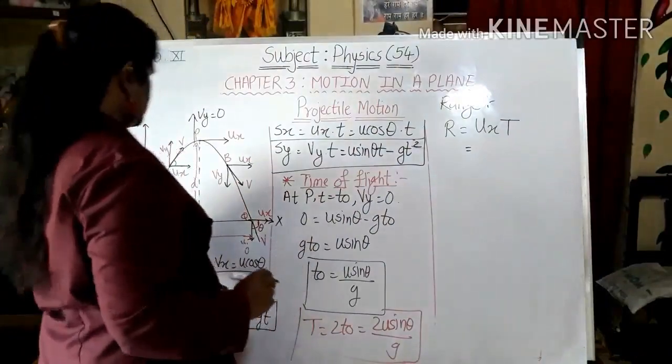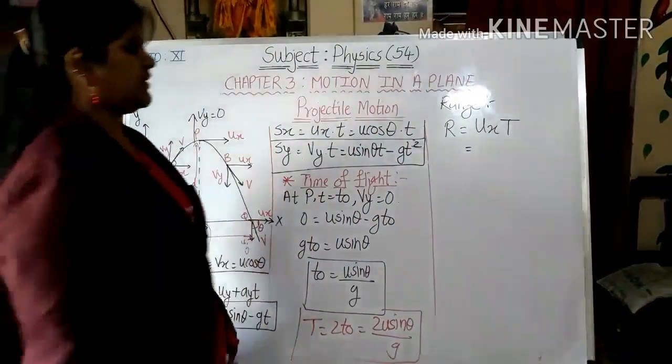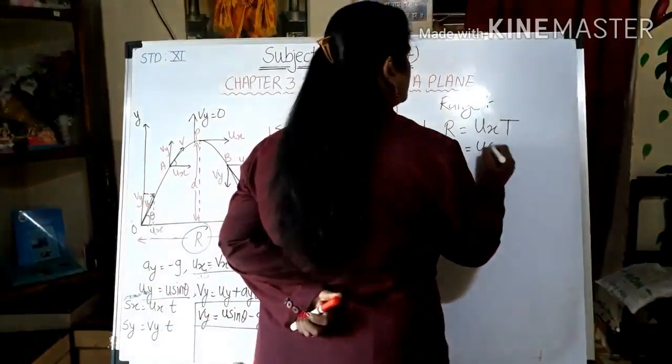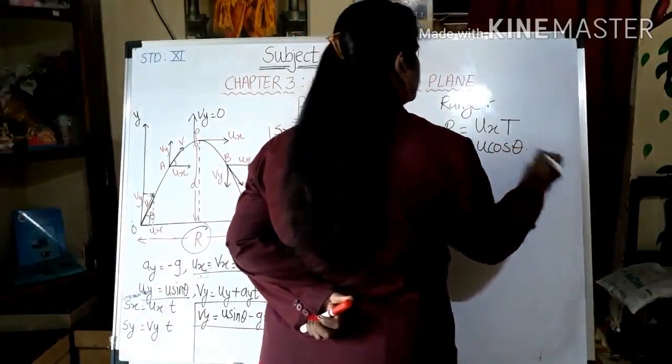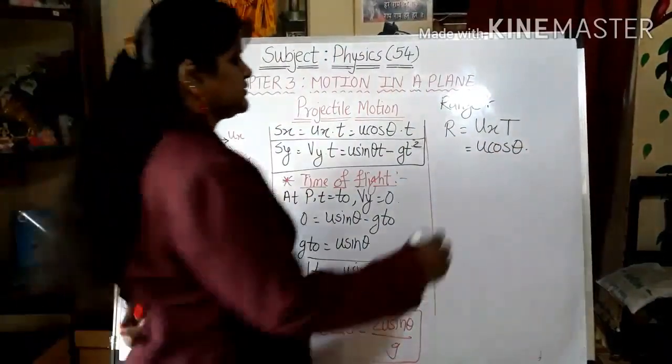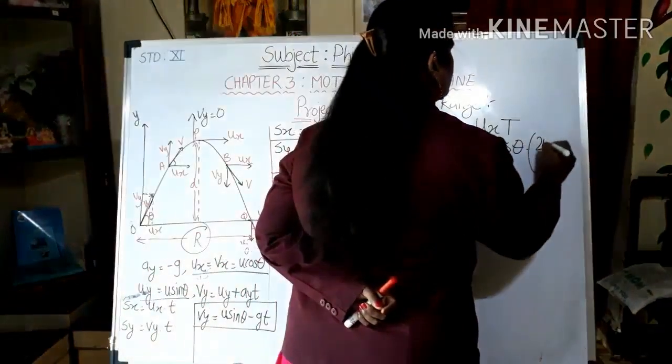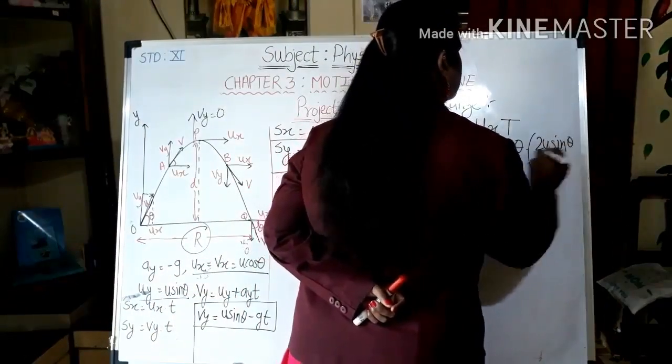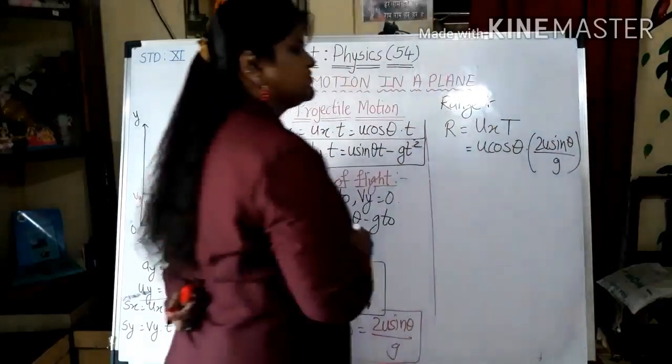Ux is, as you can see, u cos theta. So it is u cos theta into what is T? 2u sin theta upon g.